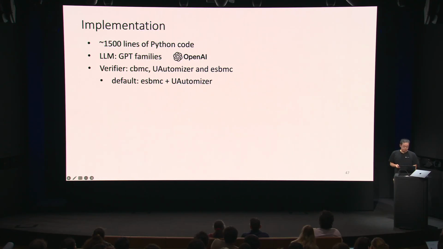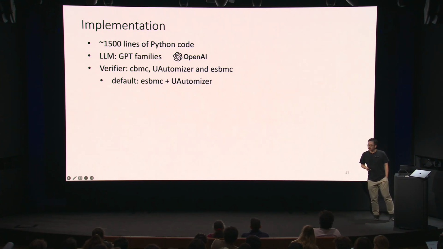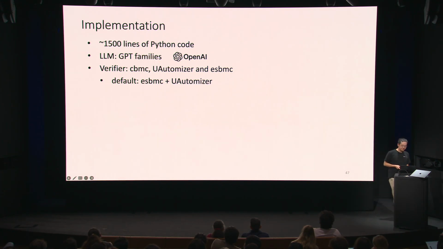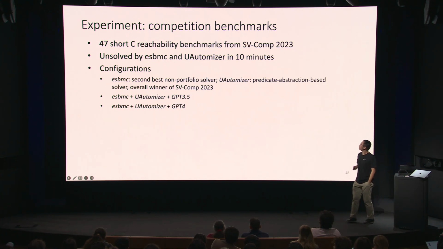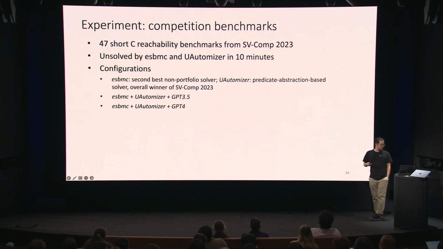And we perform an experimental evaluation. So this implementation has 1,500 lines of Python code. We use GPT family models. And we selected 2 state-of-the-art program verifiers. And we focused on 47 short C verification benchmarks from the SV-COMP 2023. And those are problems that cannot be solved by those 2 baseline solvers in 10 minutes.